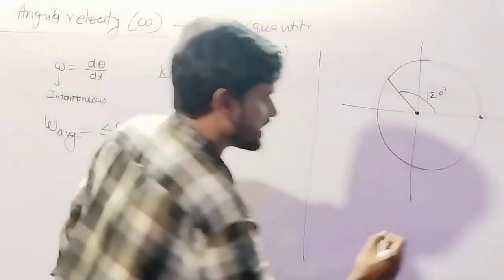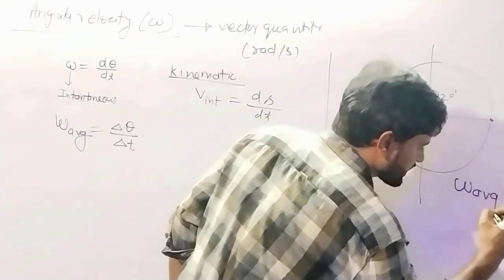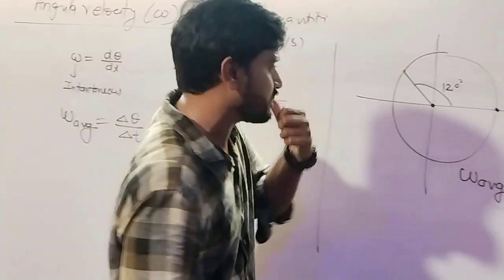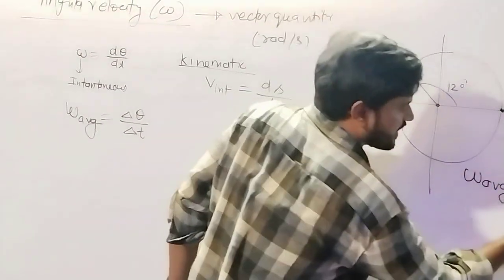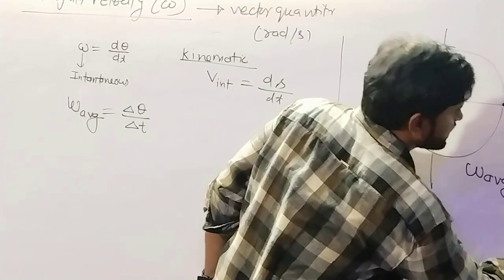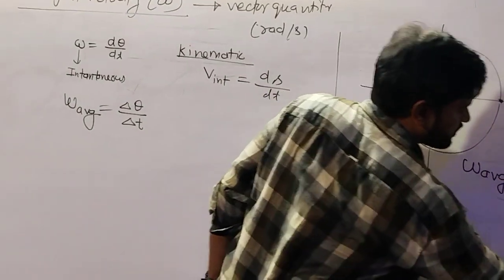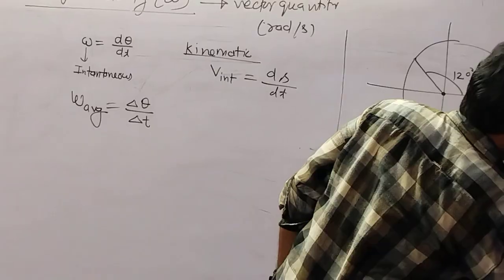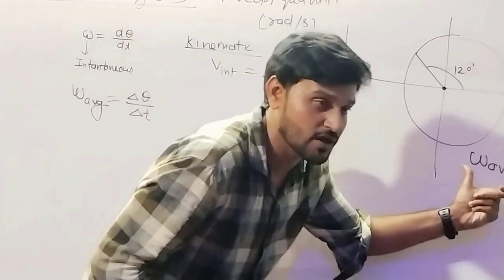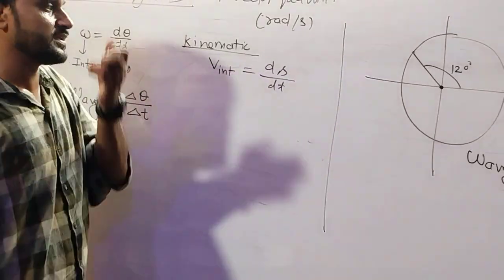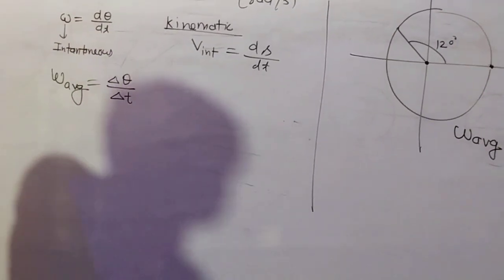Then what is the average angular velocity? Average angular velocity will be change in angle, from here to here, 2 pi by 3, divided by time taken, which is 2 pi by 15 radian per second. This will be the average angular velocity.